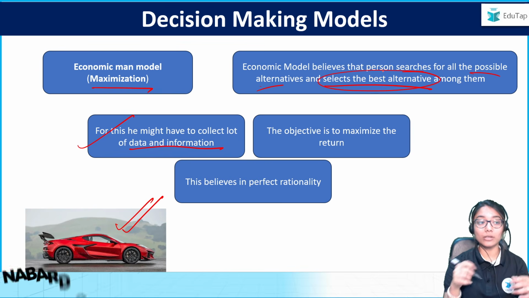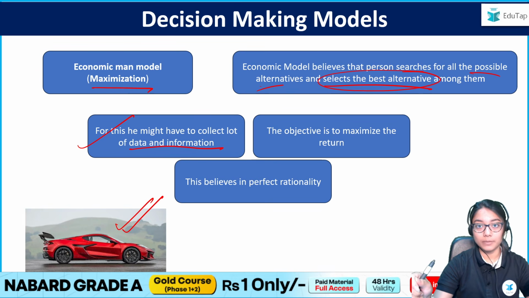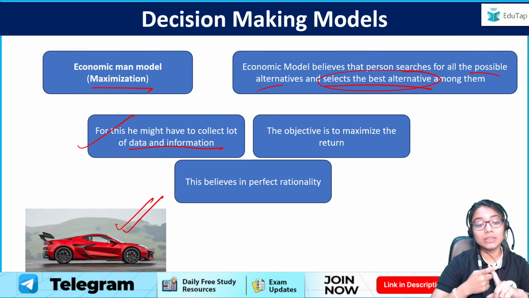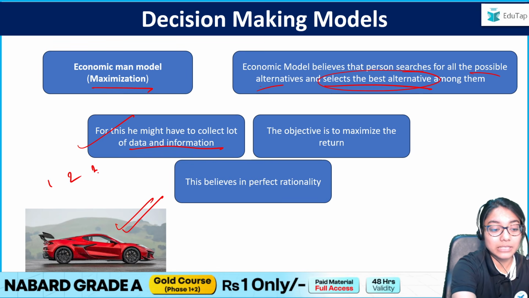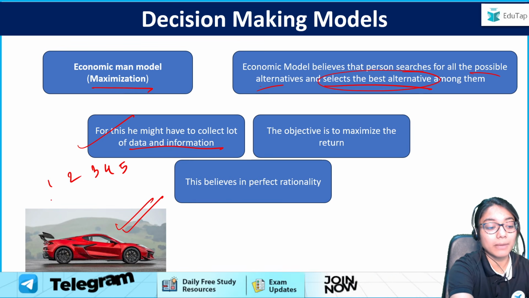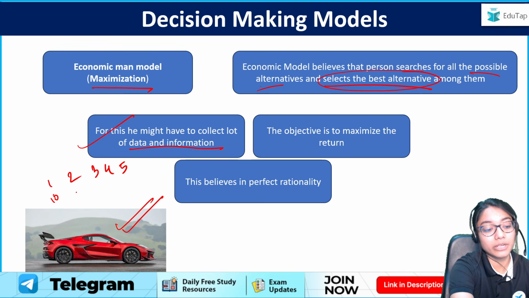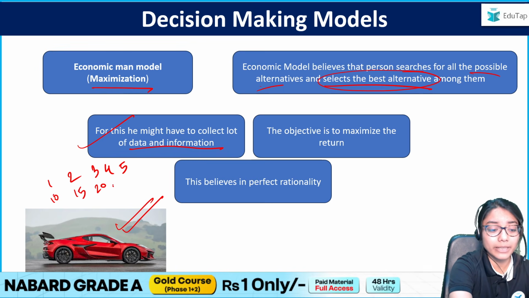That is, how will I know of all the 5 options of cars I have available, which is the best? Out of the 5, how will I know which is the best? Only if I have all the data and information regarding each car, right? I have these 5 options. Let's say the first option gives me a mileage of 10, the second gives me a mileage of 15, the third gives me a mileage of 20, the fourth gives me a mileage of 22, and the fifth maybe gives a mileage